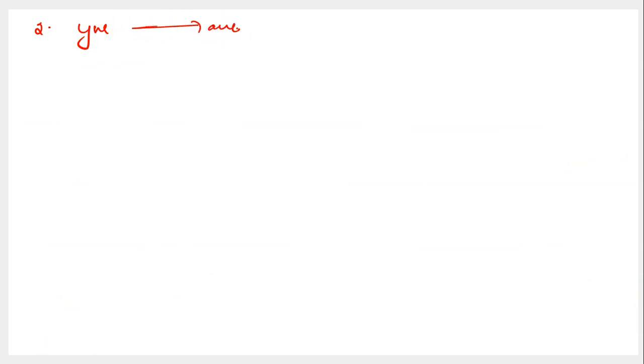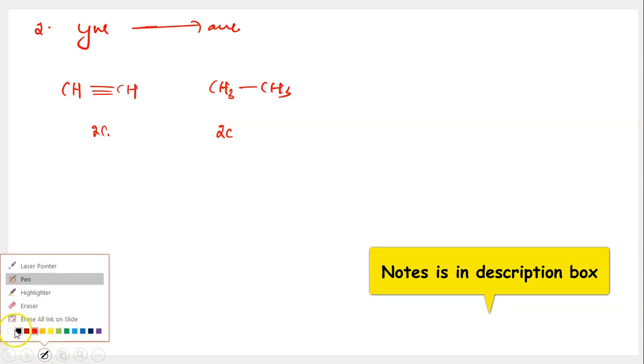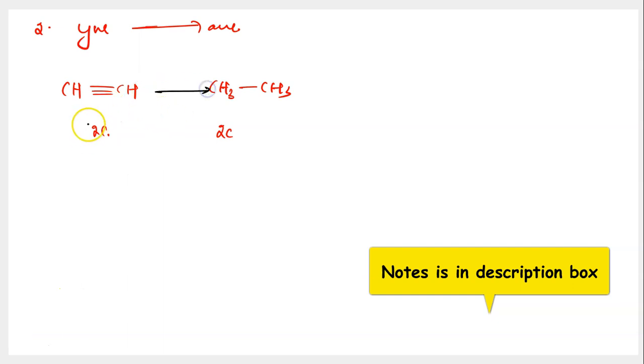And how do we do this conversion? To understand this, we need to take one example of alkyne. I'll take the basic alkyne, CH triple bond CH, and this has two carbon atoms. Because the number of carbons on the side of reactants and product is the same for the reduction of hydrocarbons, I'll take an alkane which contains the same number of carbon atoms, and I'll write its formula, which is CH3 single bond CH3. So basically I'm intending to convert CH triple bond CH into CH3 CH3.